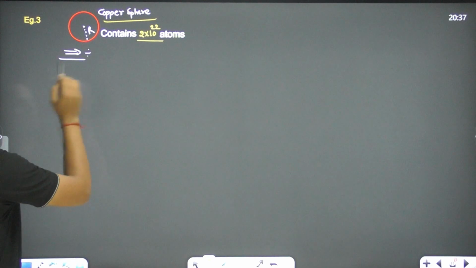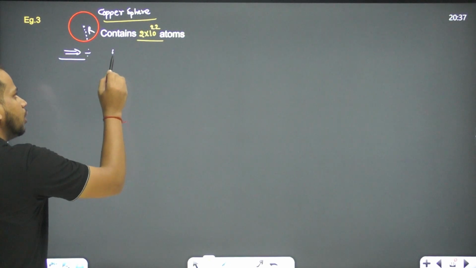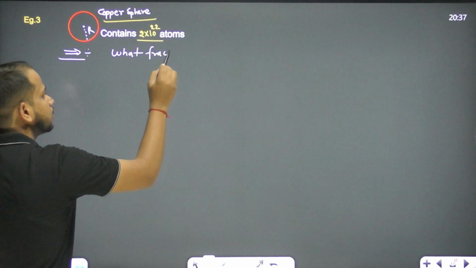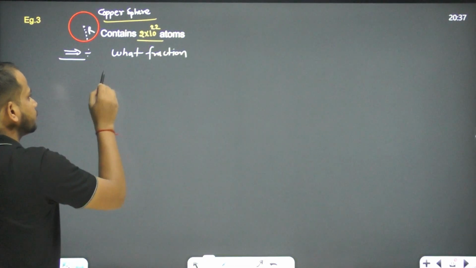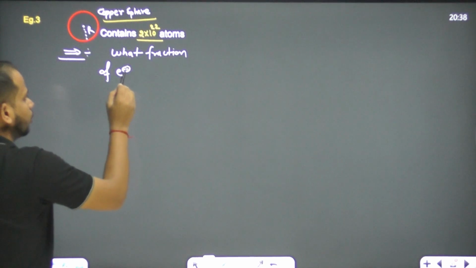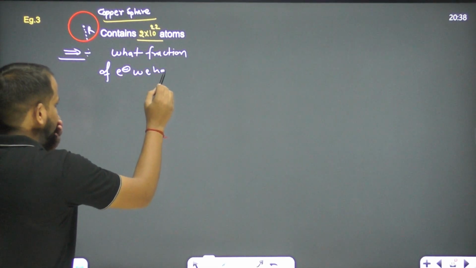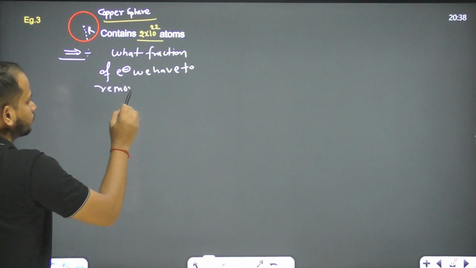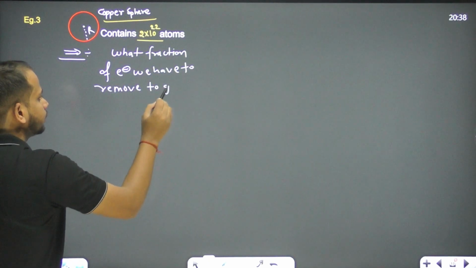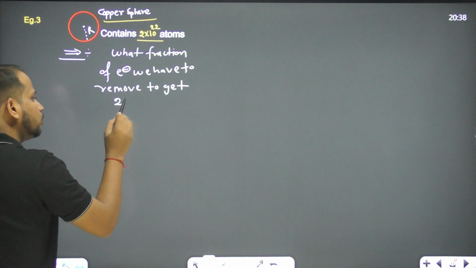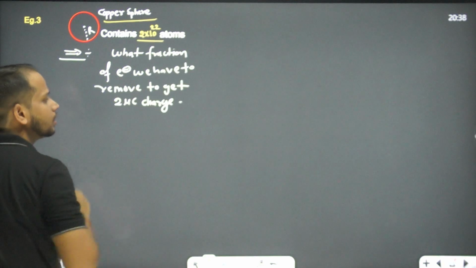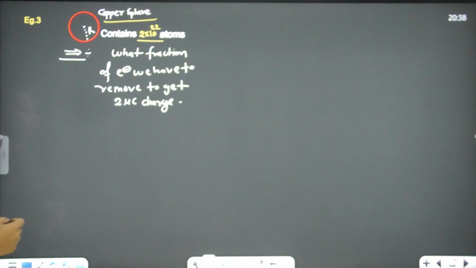So what we will say over here? What fraction of electrons we have to remove to get 2 microcoulomb charge on it. 2 microcoulomb charge, right? So let's see how we will find it out now.